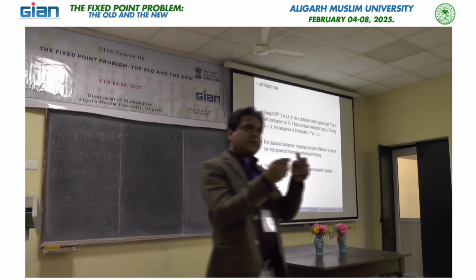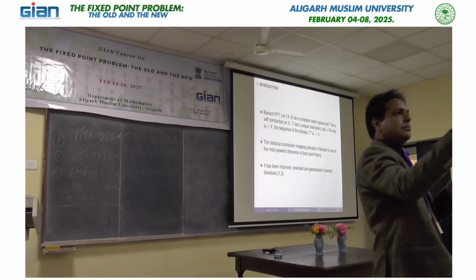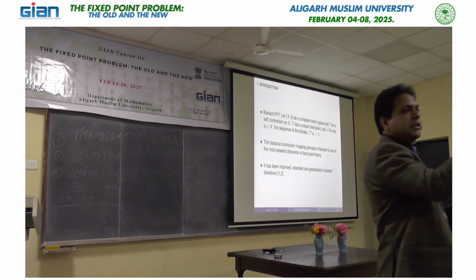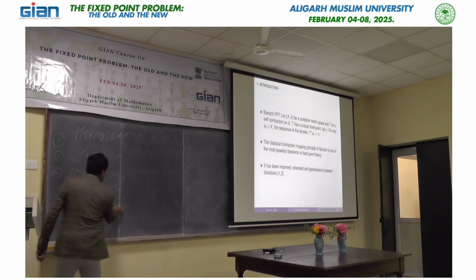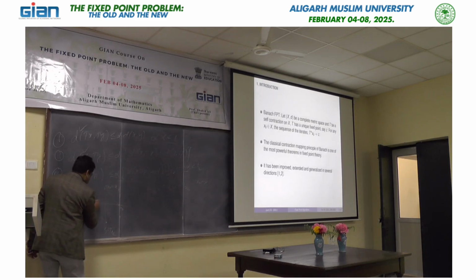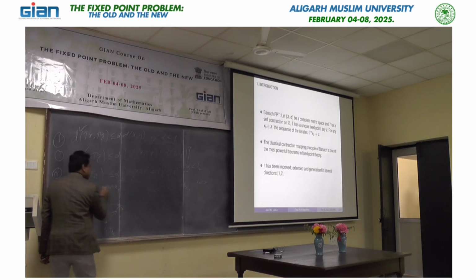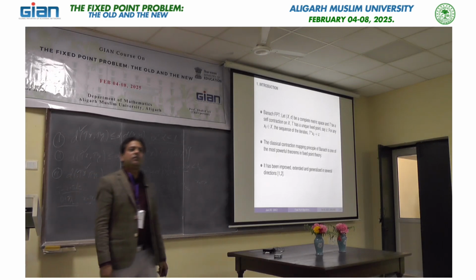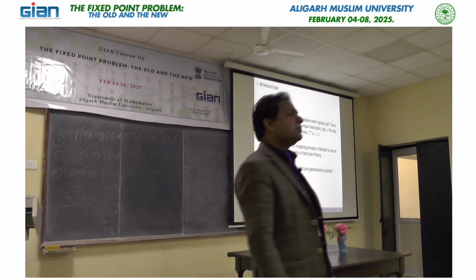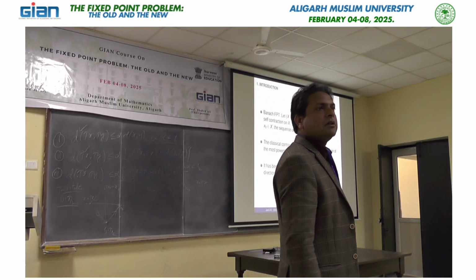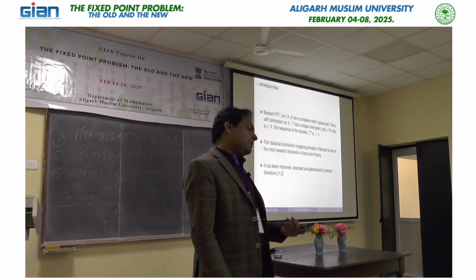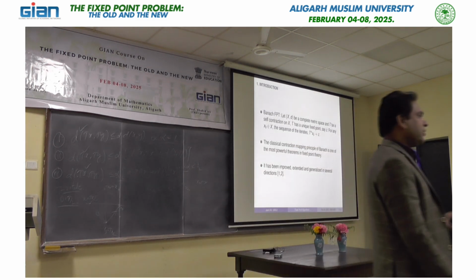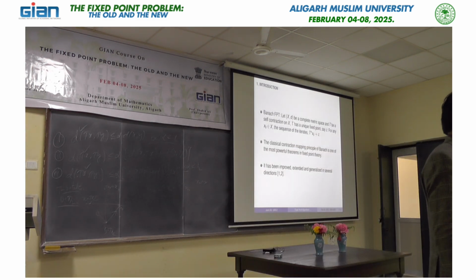So this is a non-expansive map, and if we start from any point and rotate by the angle pi by 2, then we have only these 4 points, and again it will continue. So this sequence never converges to the fixed point of this rotation map, even though the origin is the fixed point. So the question is then how we can approximate the fixed point of a non-expansive map.